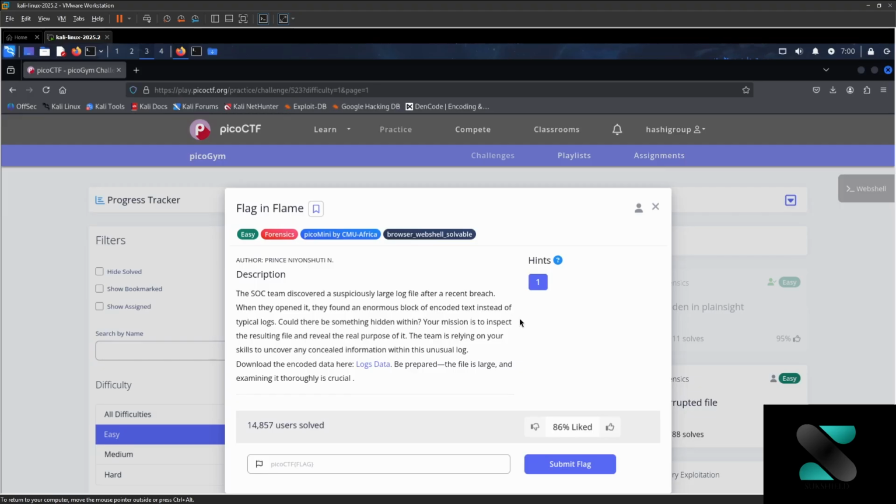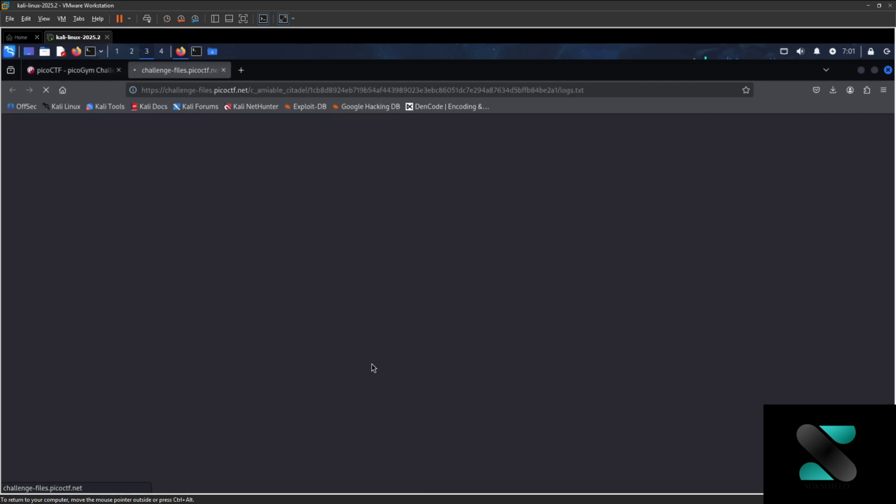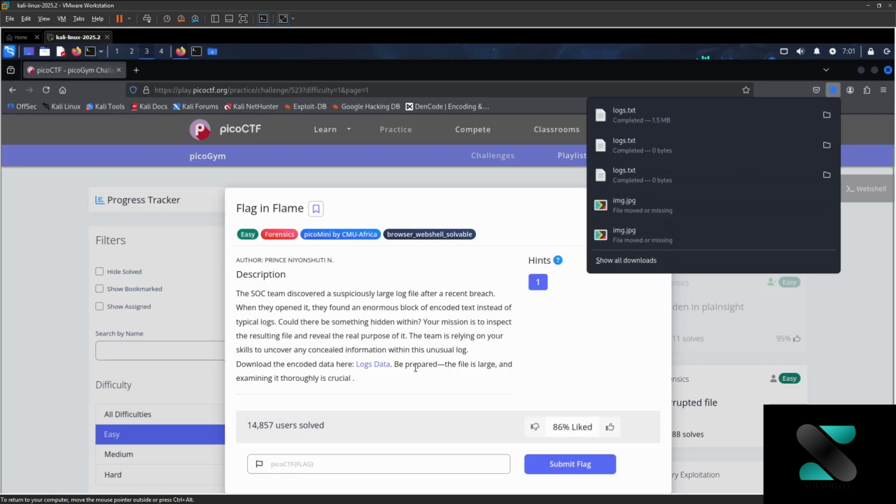The team is relying on your skills to uncover any concealed information within this unusual log. Download the encoded data here. Be prepared, the file is large and examining it thoroughly is crucial.